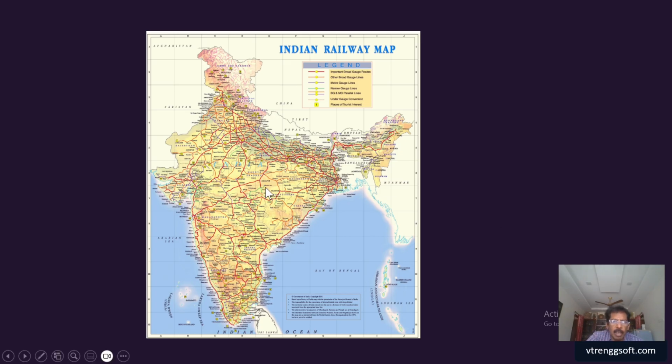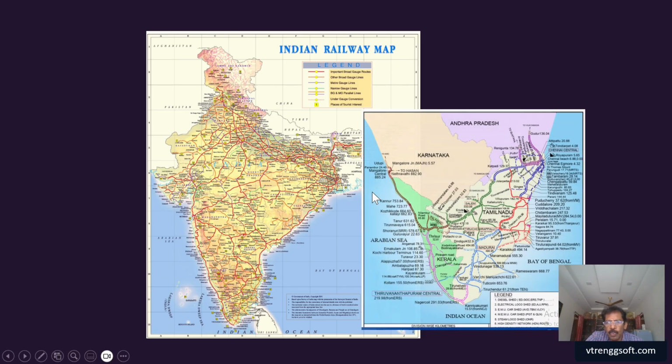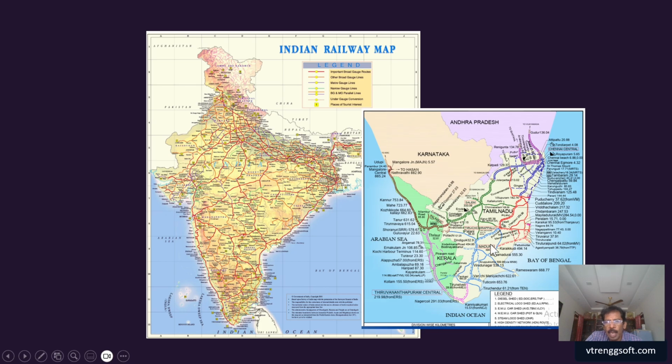Even the routes are classified internally into sections. Sometimes we say Madurai to Tiruchirappalli, Tiruchirappalli to Viluppuram, Viluppuram to Madras, Viluppuram to Vellore. Like that, routes are divided into so many sections.